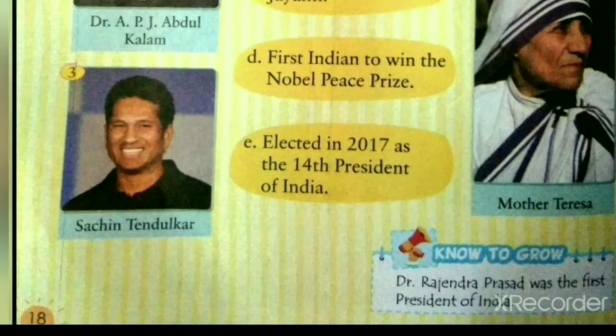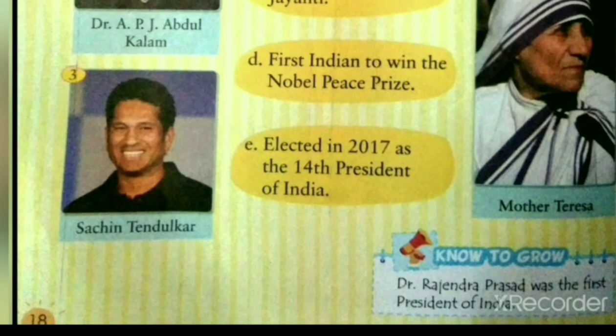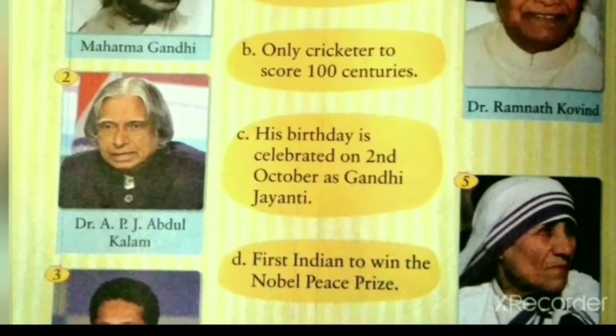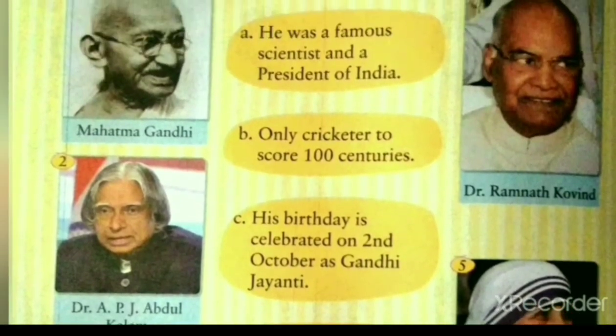Third picture is the picture of Sachin Tendulkar. Sachin Tendulkar is a former Indian cricketer and captain. He is the only player who scored 100 centuries. Also, he is the first batsman to score a double century in one day international. We will match 3 Sachin Tendulkar with B.